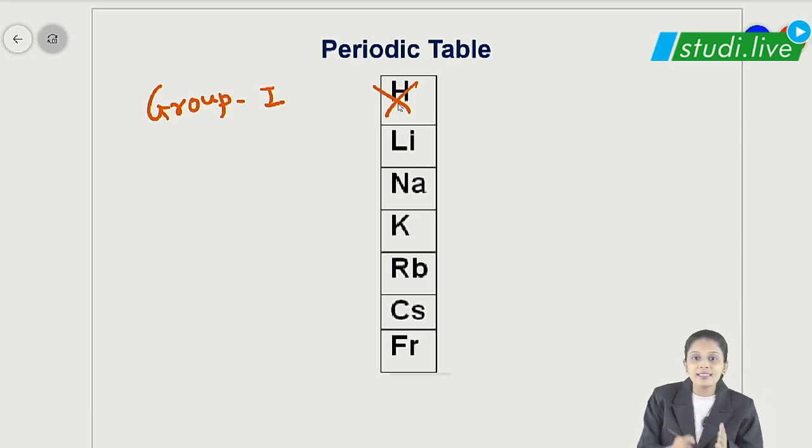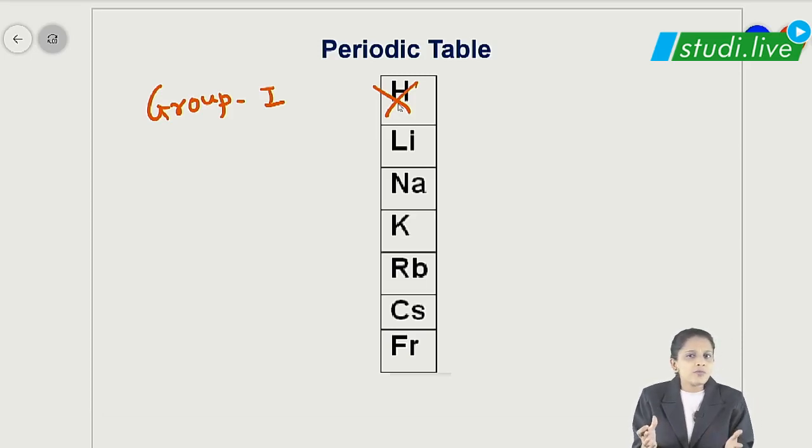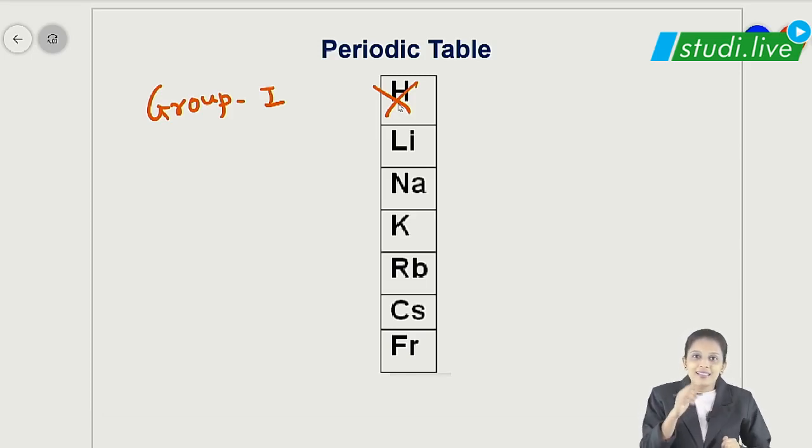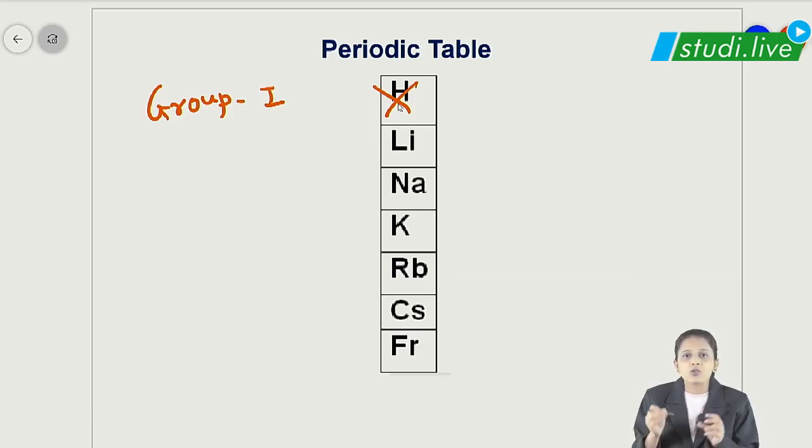So first we have lithium, sodium, potassium, rubidium, cesium, francium. These are the elements of group 1. We know group 1 elements as alkali metals. Why? I want an answer from you. Why do we call group 1 elements alkali? Think about it. Obviously, because they are alkaline in nature. Their oxides or the metals, when they react with water, form an alkali solution. Or in a simpler manner, you can understand alkali as basic. The small differences between alkali and basic we'll discuss in a later class.